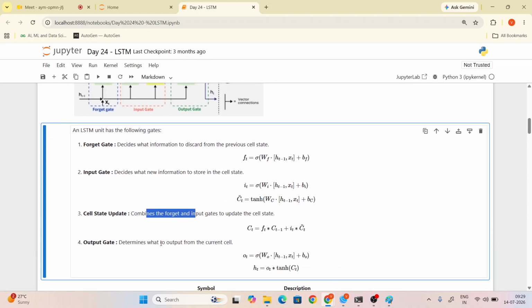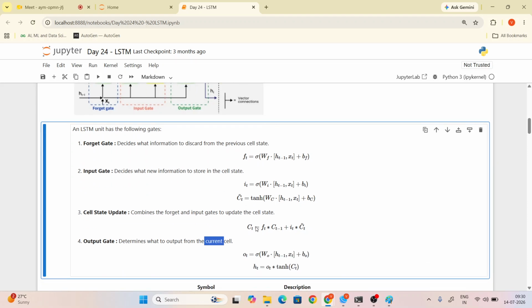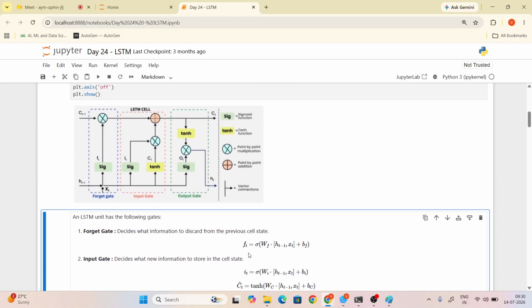The next one is the output gate, which decides the output based on the current cell. So we apply the forget gate, input gate, candidate gate, cell state, and the output gate. Have you understood, guys? This is the formula.